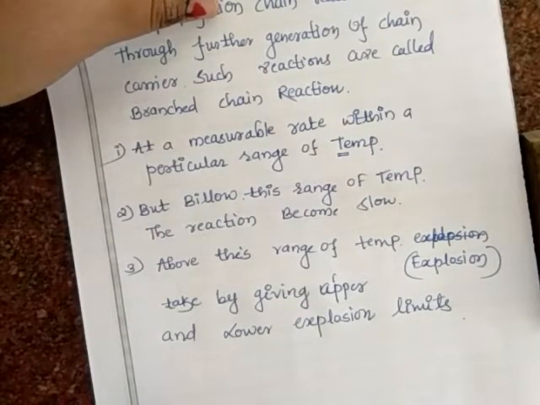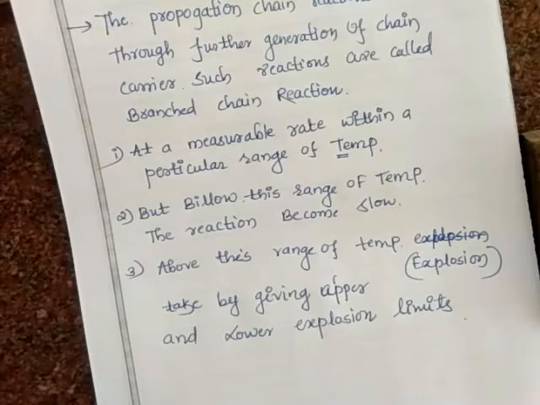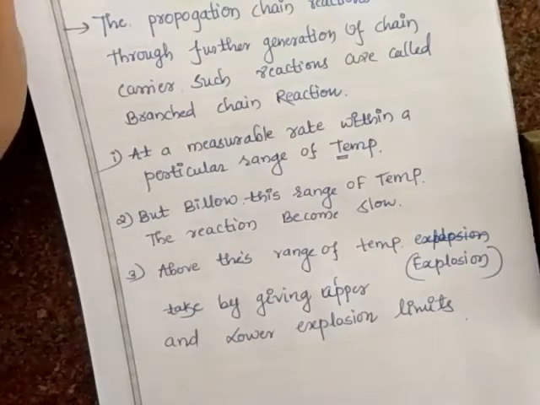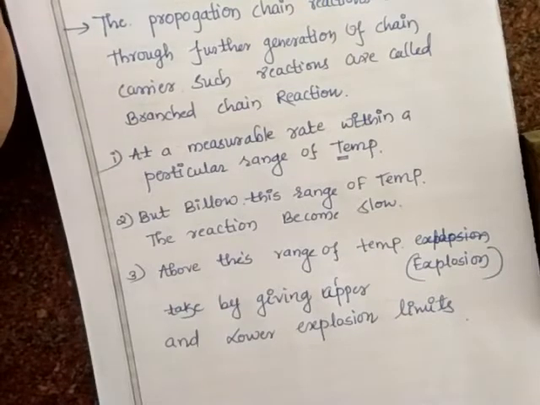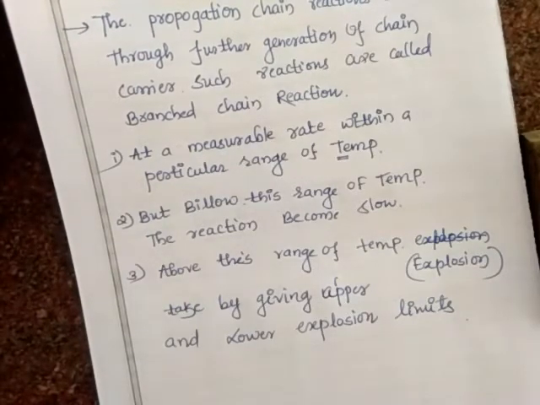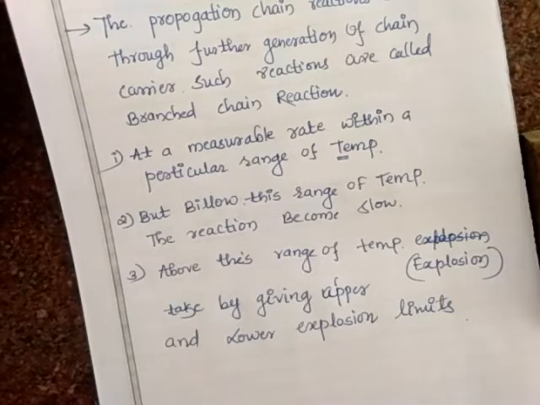Okay, for example, when you take the gas phase reaction between oxygen and hydrogen, it proceeds at a measurable speed when the range of temperature lies between 450 to 600, but below that temperature range the reaction becomes slow, and above the temperature range explosion occurs, and depending on the pressure, upper and lower explosion limits can be defined. Here we took the example of hydrogen and oxygen, with a measurable temperature of 450 to 600, isn't it? Above that temperature explosion may happen, and below it the reaction becomes slow.